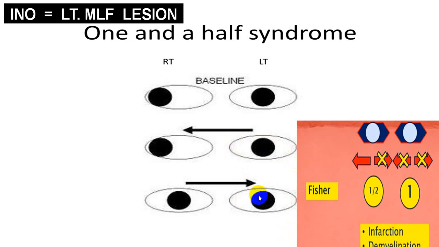So complete left side gaze palsy, plus left side INO, left INO. So a combination of these two, 1 plus half, so 1.5 syndrome. And this is very common because of infarction and demyelination. And in demyelination, one of the common disorders is multiple sclerosis.